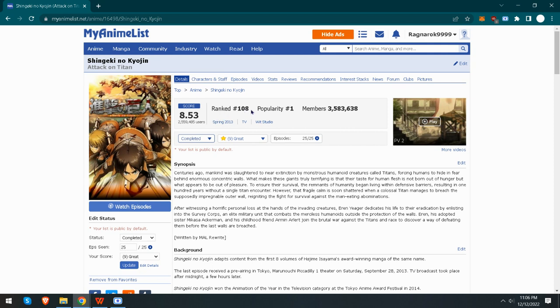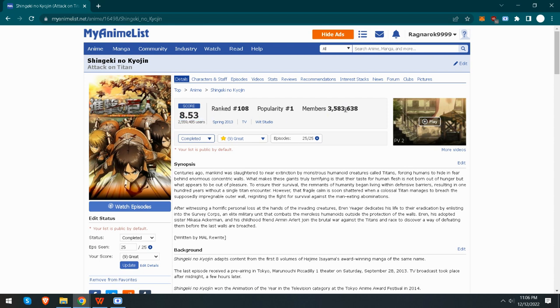If you look at the rank, it's 108, which is still good, but the popularity is number one. There are 3.5 million members for Attack on Titan. This is anybody that has shown interest in the anime. You don't necessarily have to vote. You just have to show interest. If you look right below the score, it's kind of small, it says users. It's about 2.5 million.